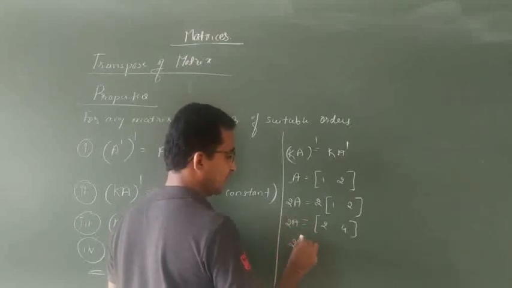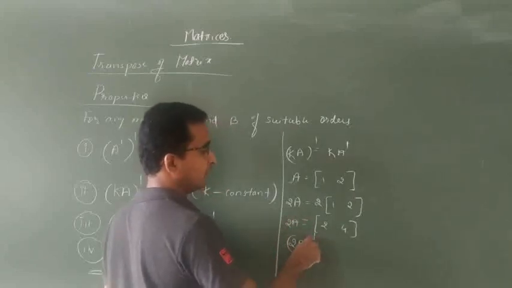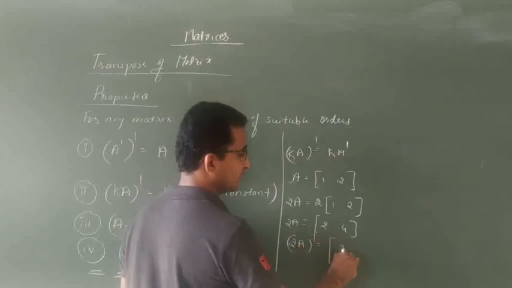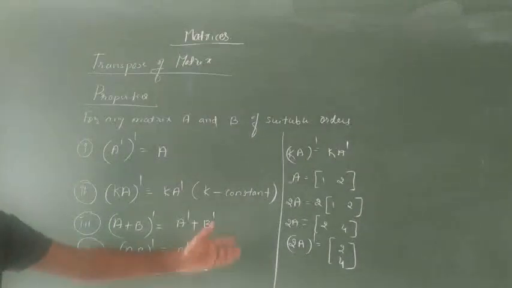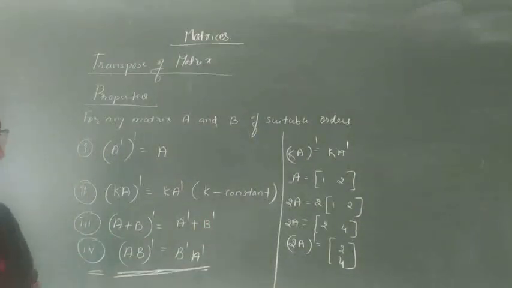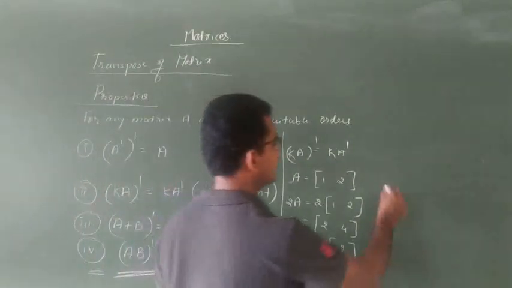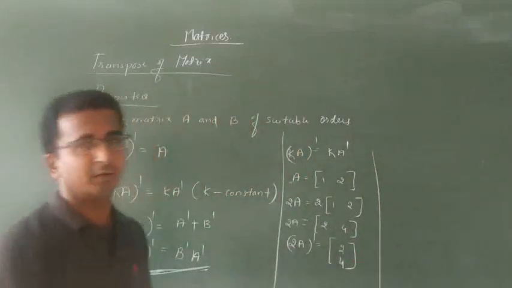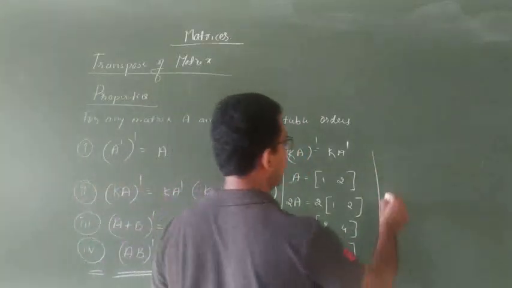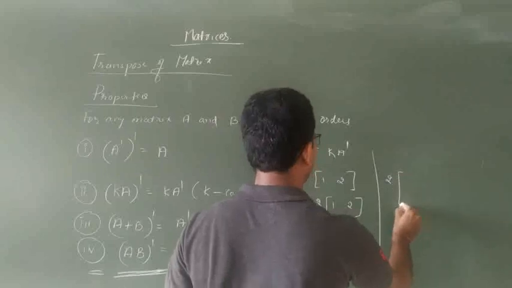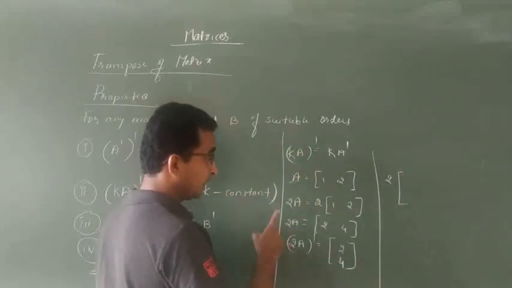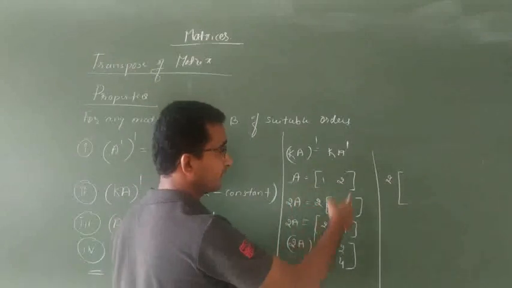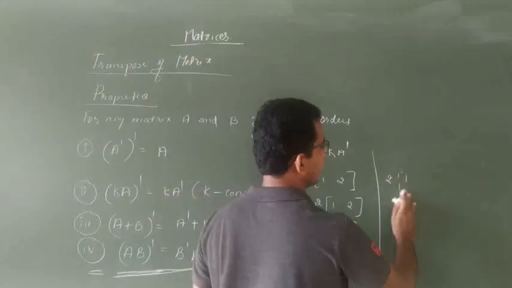Then 2A of whole dash, A of whole dash is 1, that is 2. Correct. k into A of whole dash is 2. Then k into A dash is 1. This k is nothing but 2. A dash we already have.